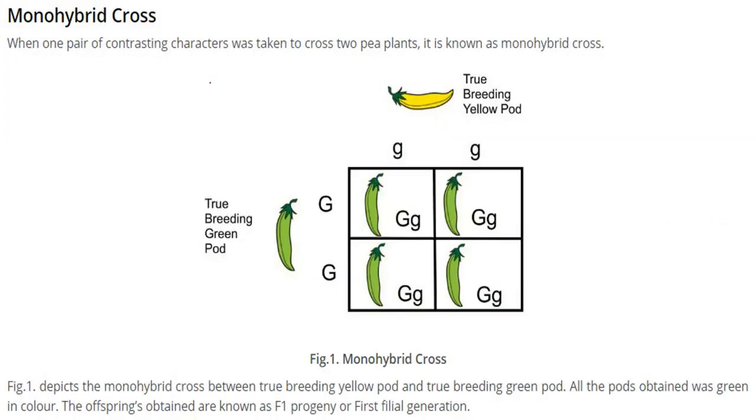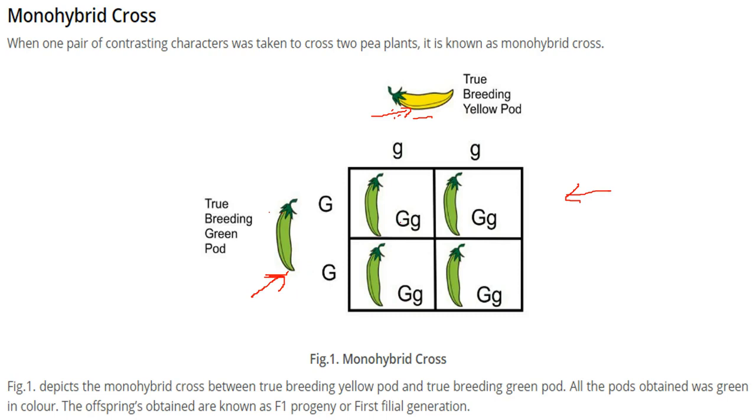Monohybrid crossing. One pair of contrasting characters was taken to cross two pea plants, and it was known as the monohybrid cross. If you see this figure closely, this is showing the monohybrid cross between a true breeding yellow pod and a true breeding green pod.